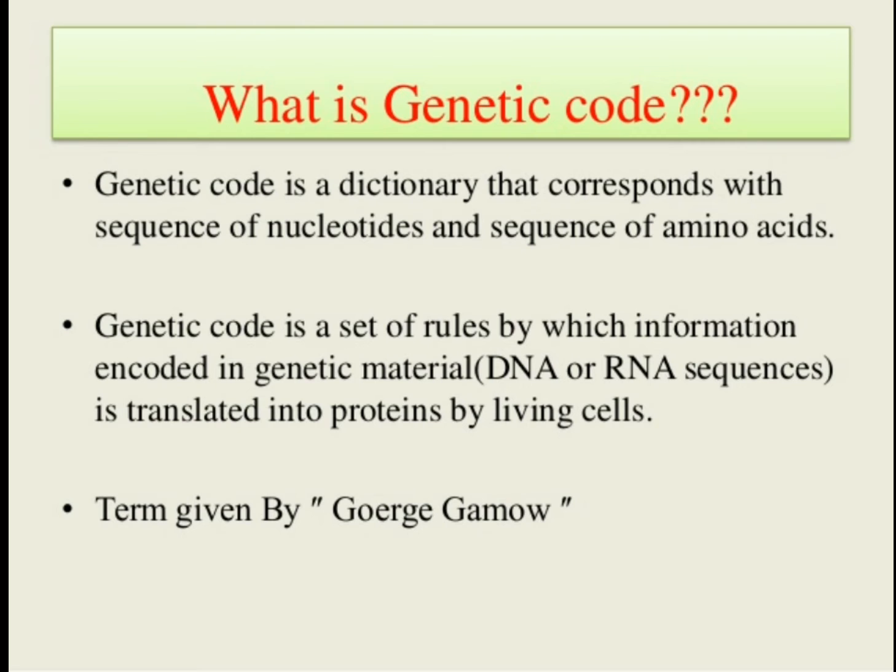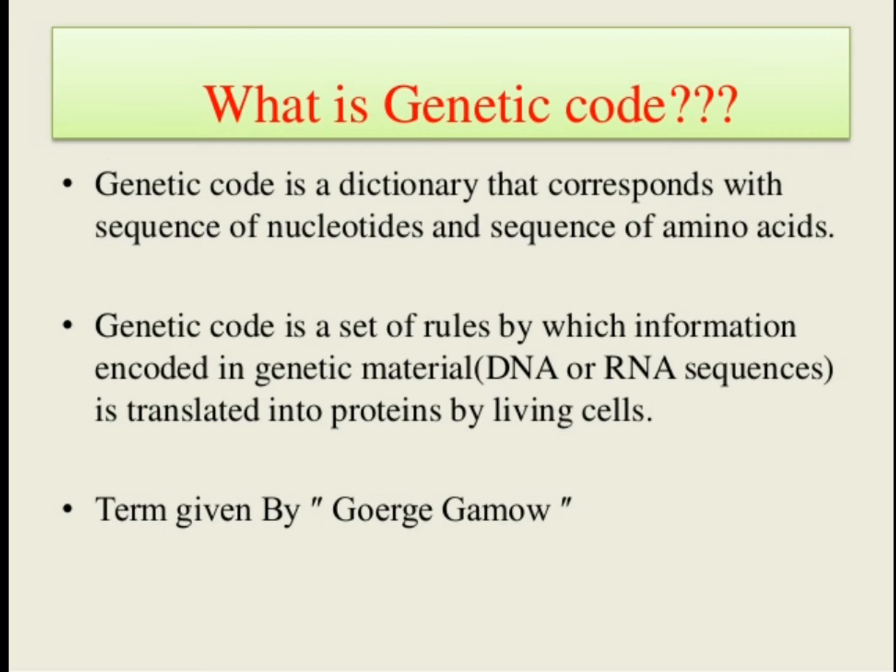Genetic code is the set of rules of the information encoded in the genetic material of the DNA or the RNA, and it is translated into proteins by the living cells. As I told you, it was a term given by George Gamow.